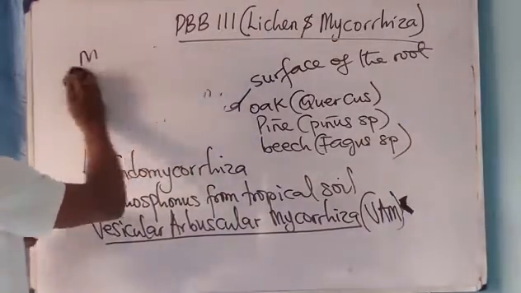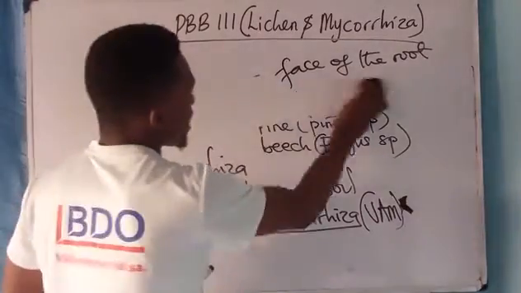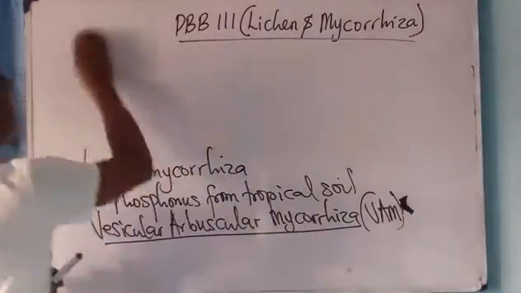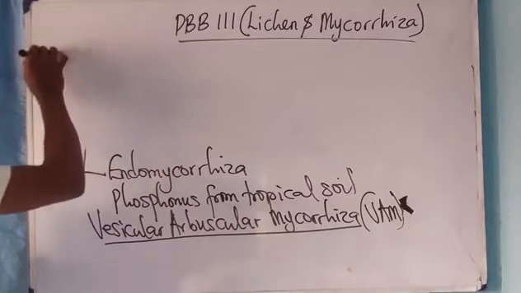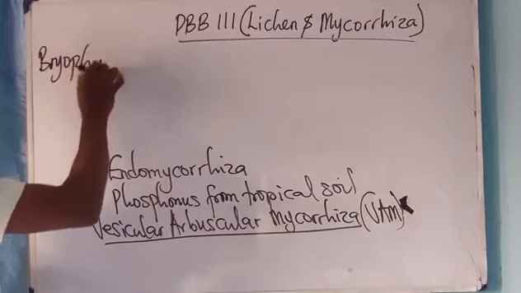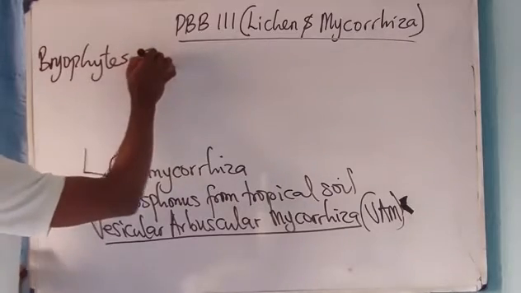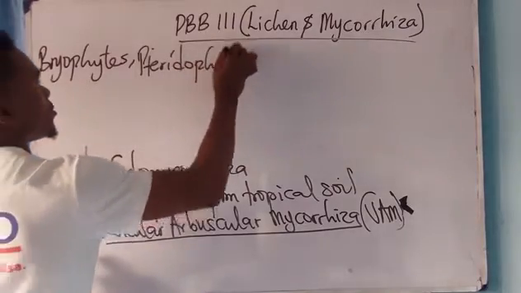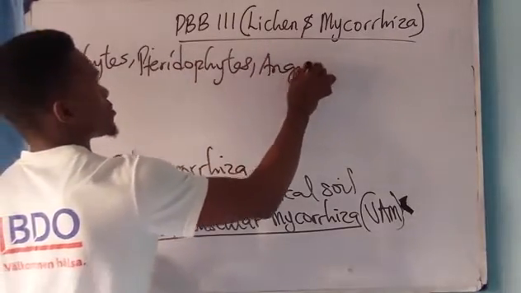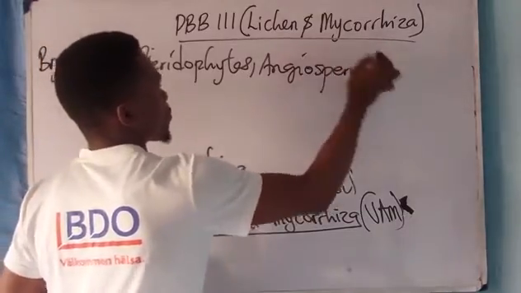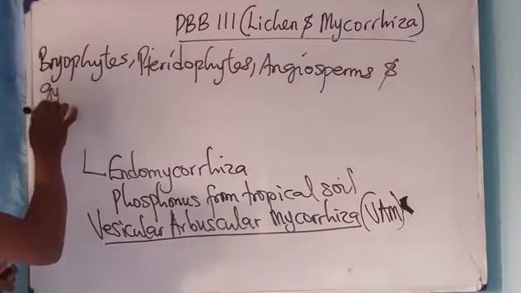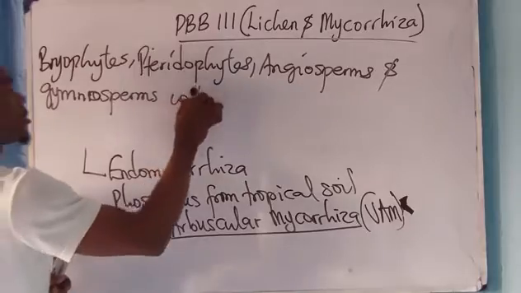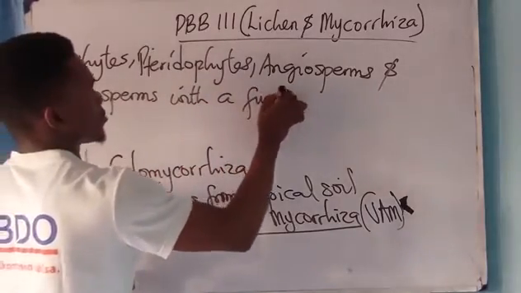The vesicular arbuscular mycorrhiza is an interaction that occurs between bryophytes, pteridophytes, angiosperms, and gymnosperms with what?